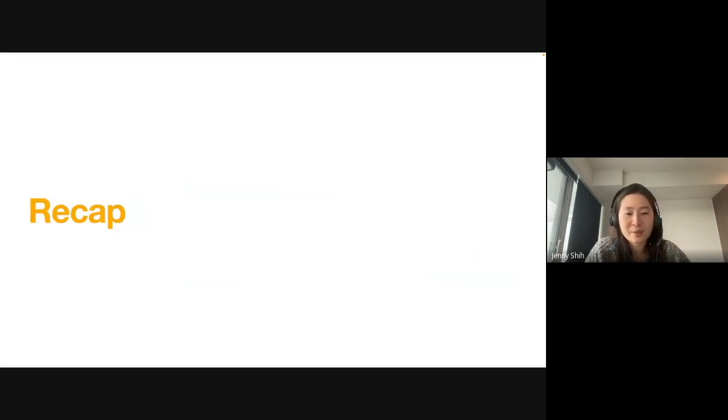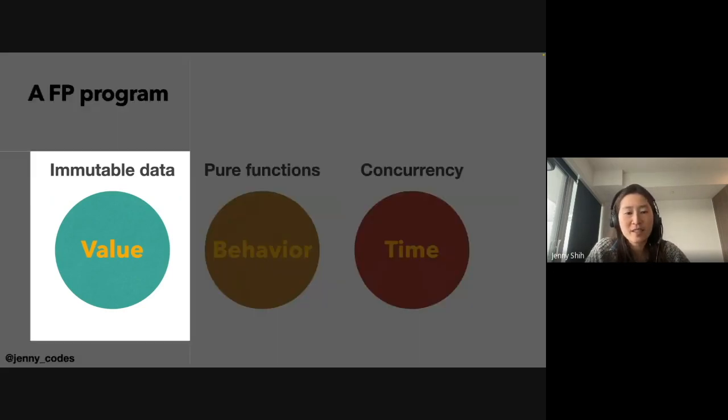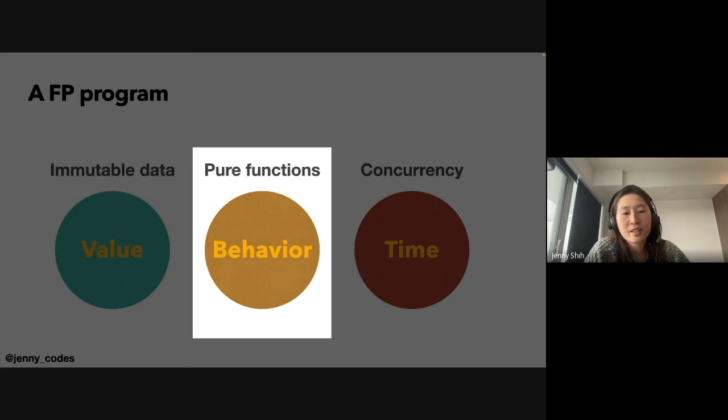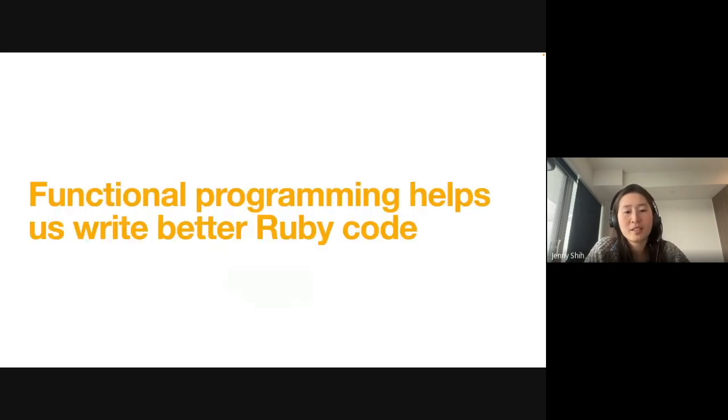Okay, and that concludes the three components of functional programming. To recap, we looked at the value and the importance of immutable data. We looked at the behavior and the importance of pure functions, and how with the separation of time we can achieve concurrency. With that, I hope I've convinced you that by borrowing those ideas from functional programming and incorporating them into our Ruby code, we can write better and more maintainable Ruby code.